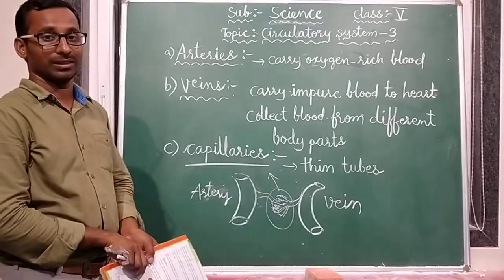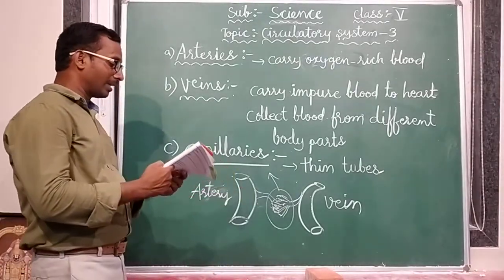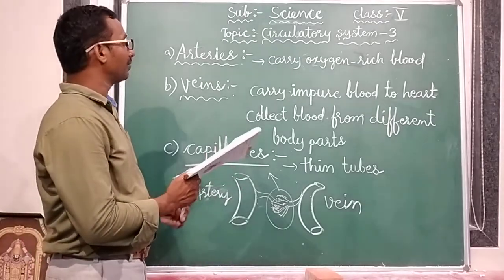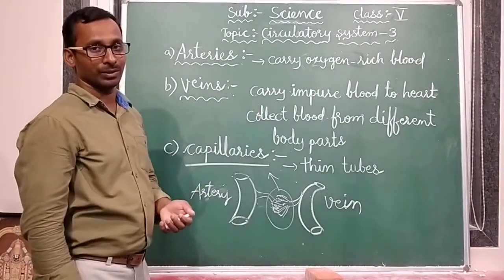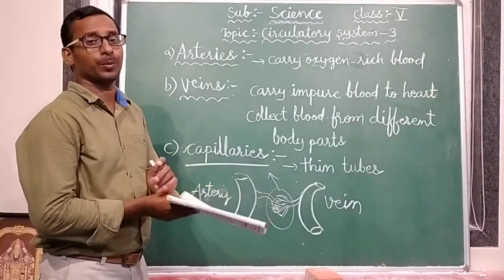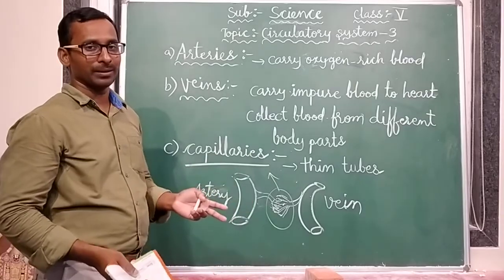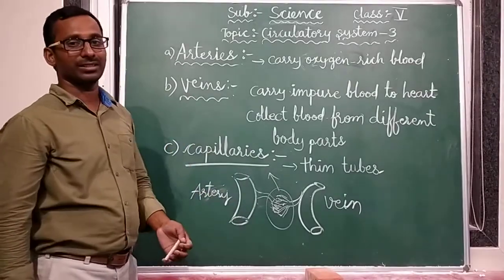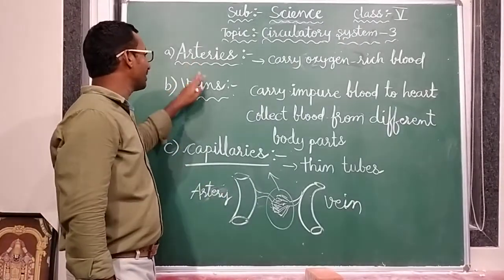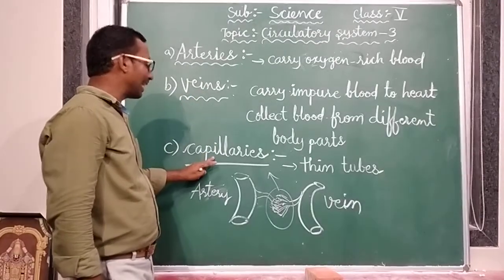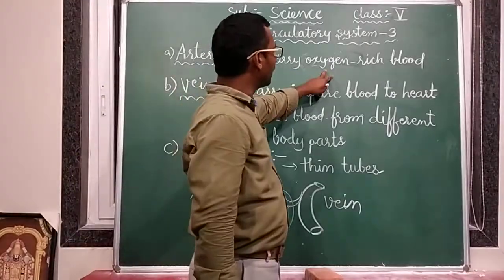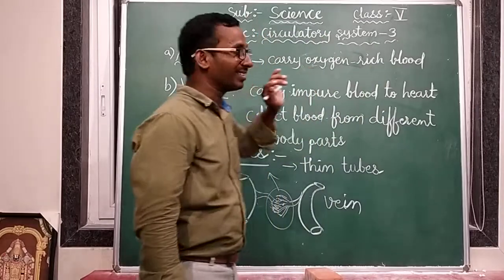blood vessels. Now, I am just revising. Blood vessels are hollow tubes, and they form a network system. They are spread over the body, and they transport blood throughout the body. These blood vessels are majorly divided into three types: the arteries, veins, and capillaries. Arteries carry oxygen rich